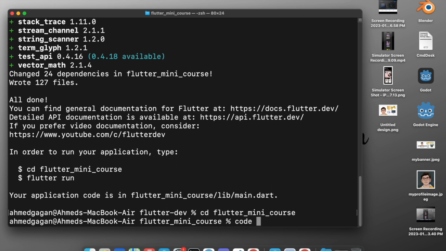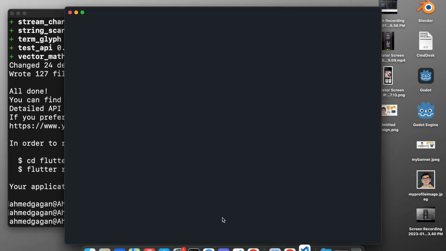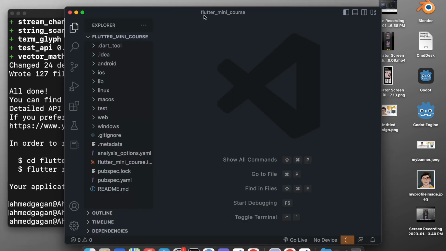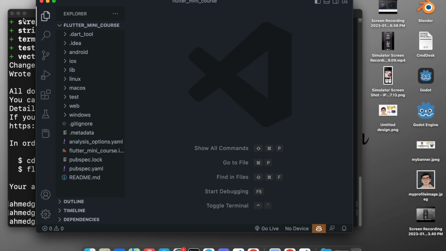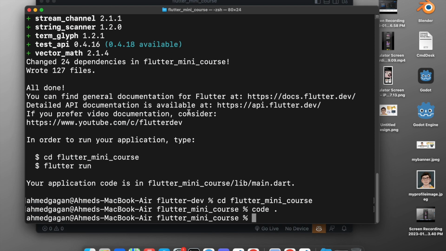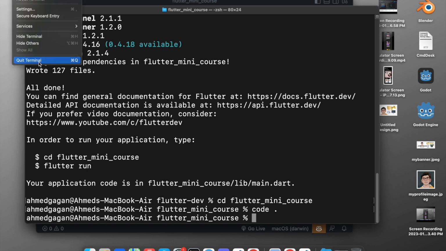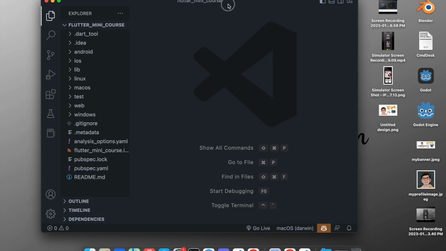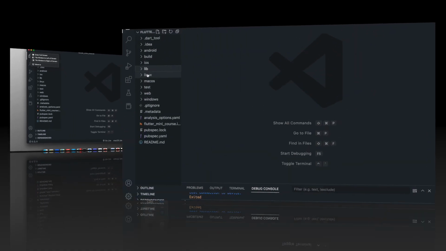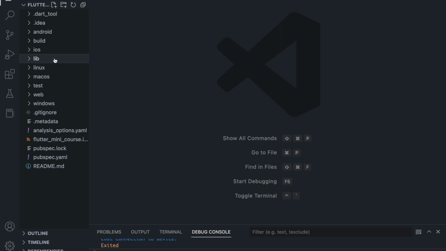So we will type code, space, and a dot. This will open the Flutter project that we just created inside Visual Studio Code. Now we don't want this terminal anymore, so we will quit the terminal, and here we have created our first Flutter project. So congrats.